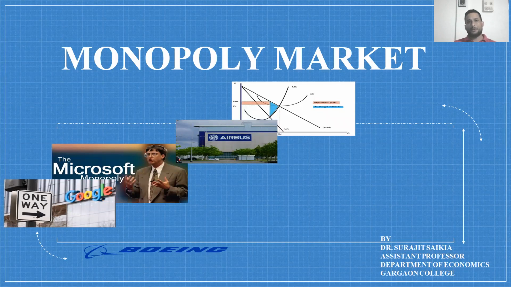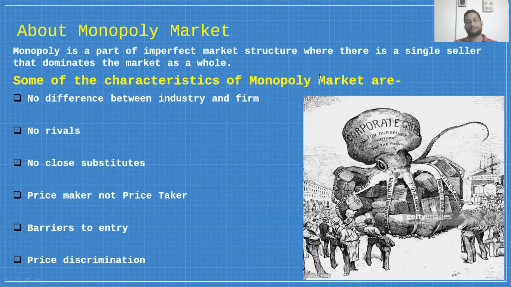So let's see what the definition of the monopoly market is. Monopoly is a part of imperfect market structure where a single firm dominates the market as a whole. When we are talking about domination, what is domination? Domination means the solo firm decides the price level of its product.